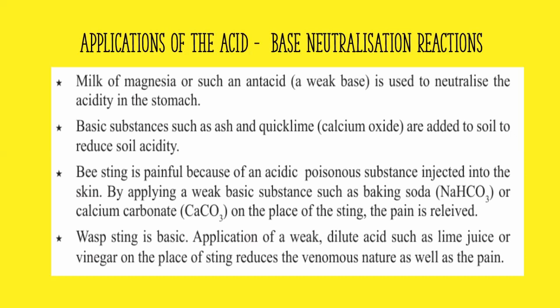By applying a weak basic substance such as baking soda or sodium bicarbonate or calcium carbonate on the place of the sting, the pain is relieved. Wasp sting is basic. Application of a weak dilute acid such as lime juice or vinegar on the place of sting reduces the venomous nature as well as the pain.